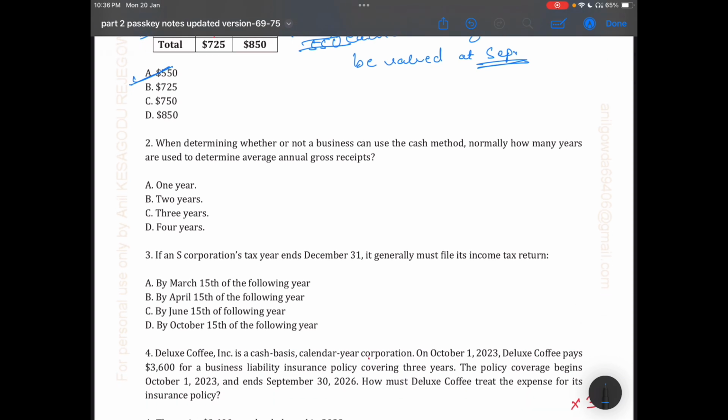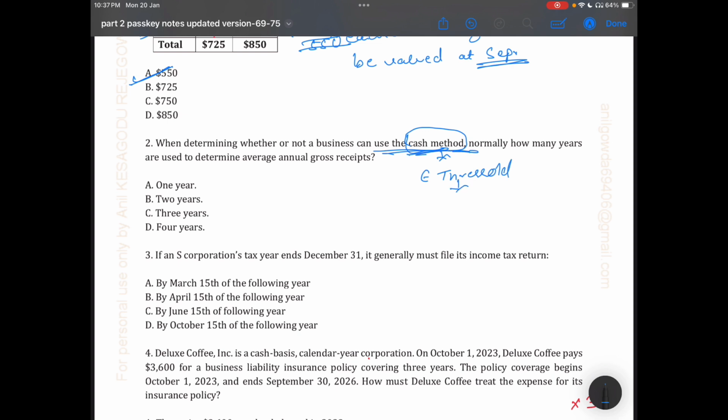When determining whether or not a business can use the cash method, when can the business not use the cash method? Under this cash method, there is one provision: if the business exceeds the threshold limit, it cannot use the cash method.